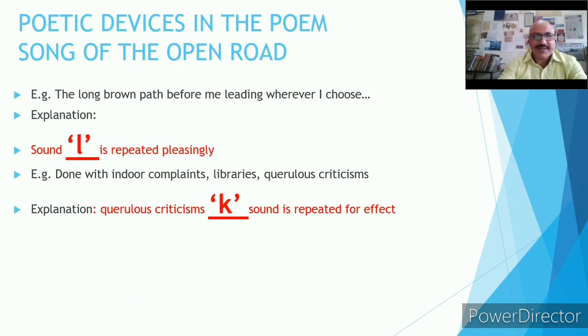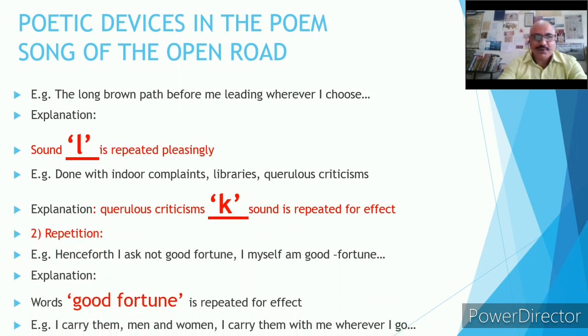The first prominent device that we can see in the poem is alliteration. First example you can find over there: The long brown path before me leading wherever I choose. Explanation which has to be written in the exam also: Sound L is repeated for effect, or sound L is repeated pleasingly.